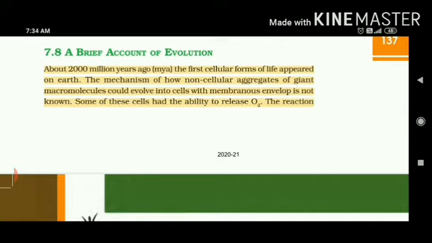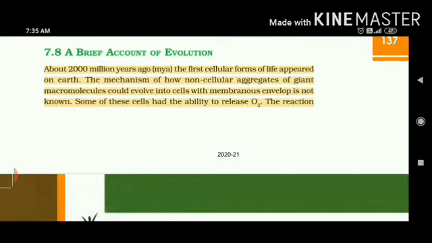Now, what are these macromolecules? They can be proteins, carbohydrates, vitamins. So they evolve with a membranous envelope, but it is still not known how those proteins, amino acids, urea, nucleic acids combine and develop into a cellular structure.